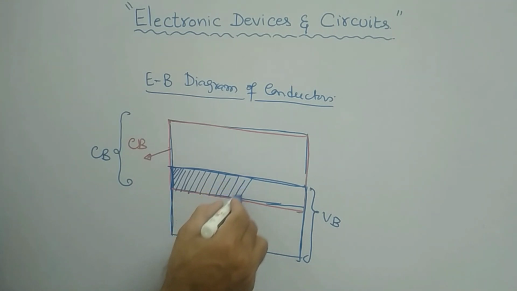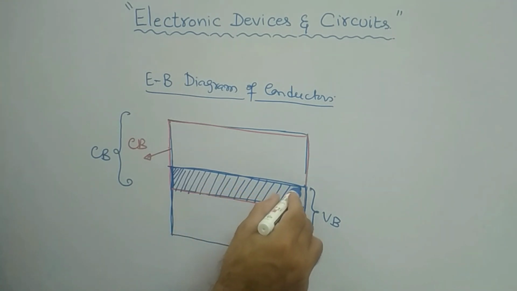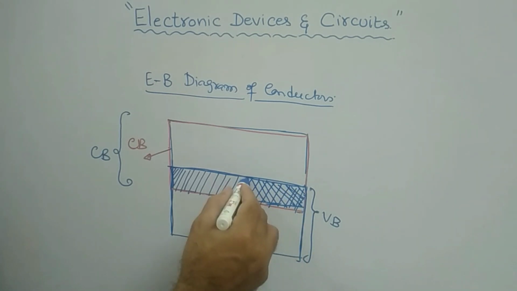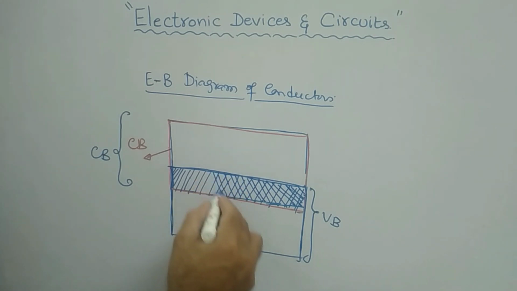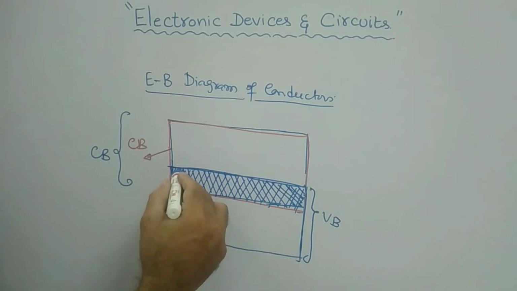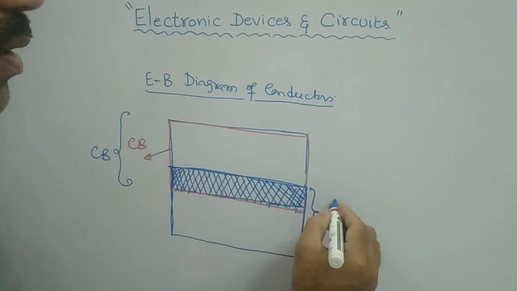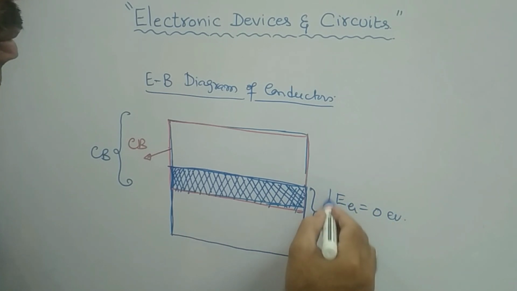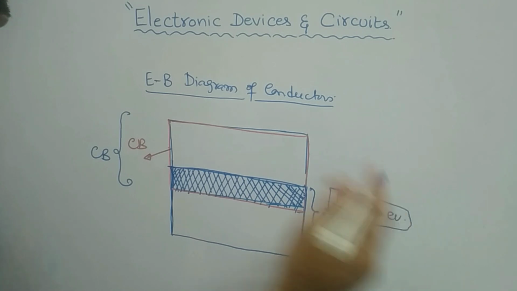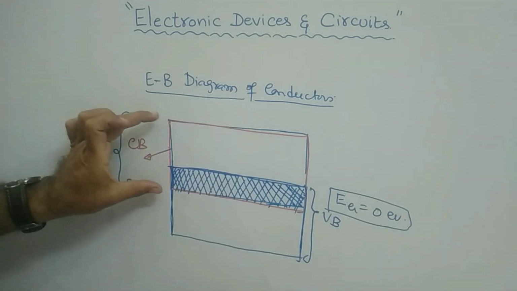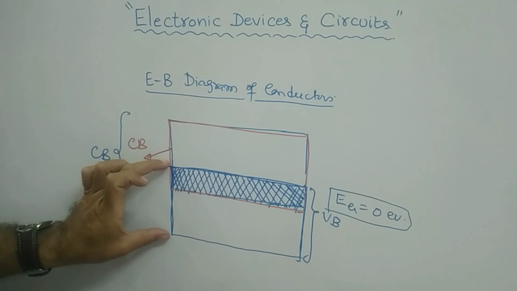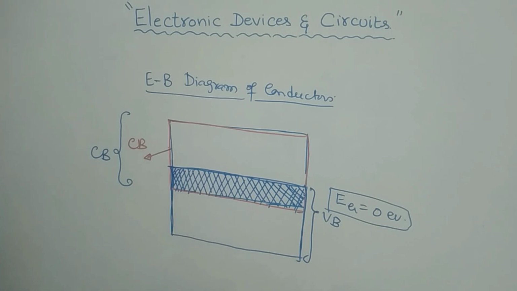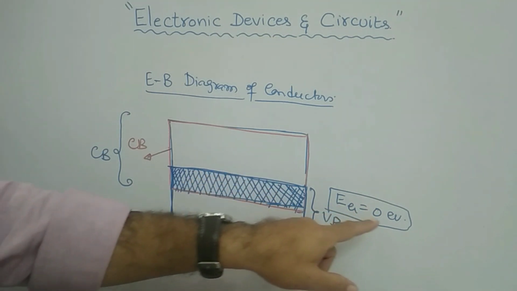What is this? This is the overlapping region. This is the region where both bands overlap each other, thereby there is no energy gap at all. The Eg value is 0 here. This overlapping indicates that Eg is equal to 0, the energy gap is 0. Therefore, between the conduction band and the valence band there is no gap, right? Thereby you can say that the energy gap is 0.